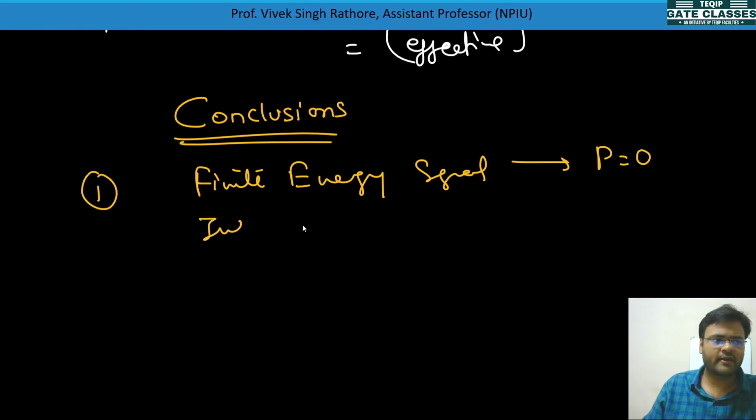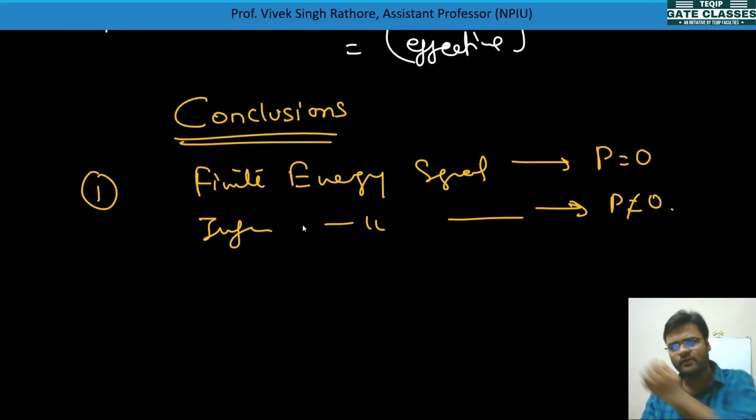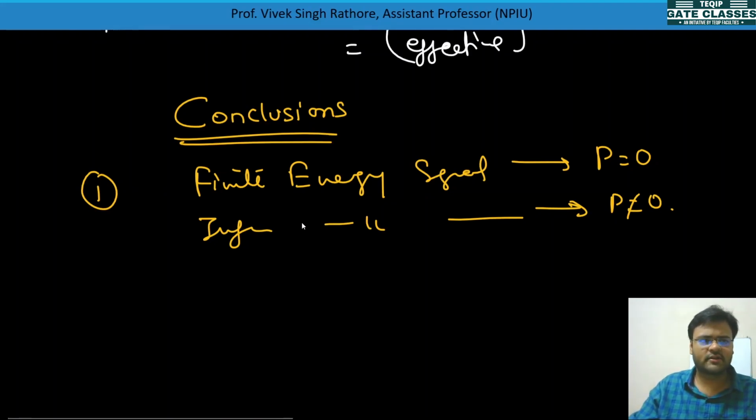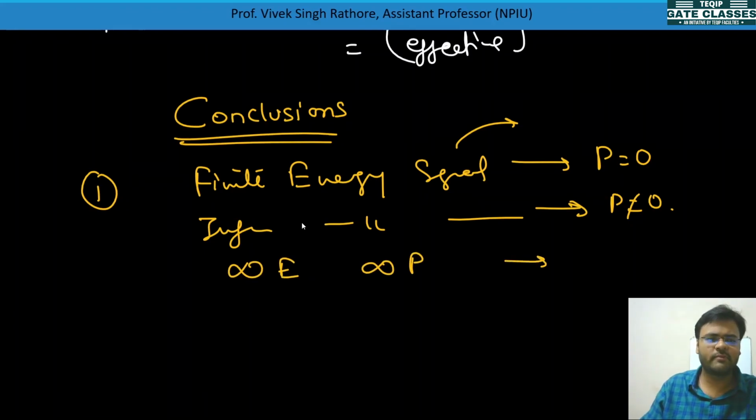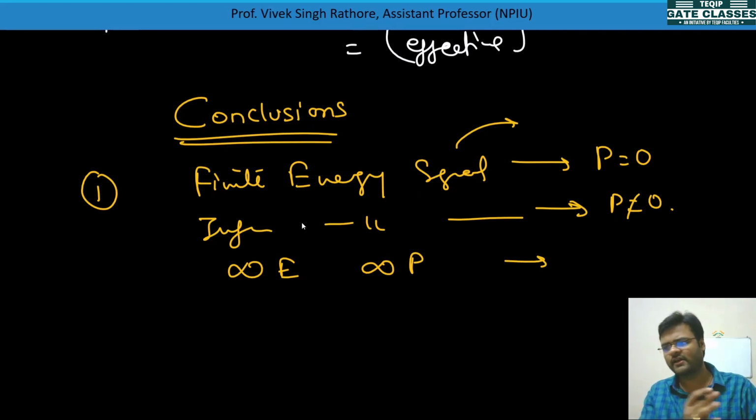For an infinite energy signal, power will not be equal to 0, it will be some finite value. The first kind of signal is called an energy signal, and this second kind will be called a power signal. And as I told you, a signal which has neither finite energy nor finite power will be neither an energy nor a power signal.